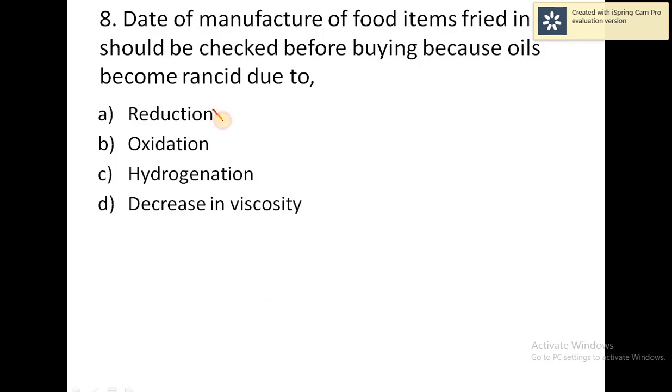So reduction is the wrong answer. Hydrogenation is the wrong answer. Viscosity, decrease in viscosity, is also wrong answer. So correct answer is oxidation. So we go to the next question.